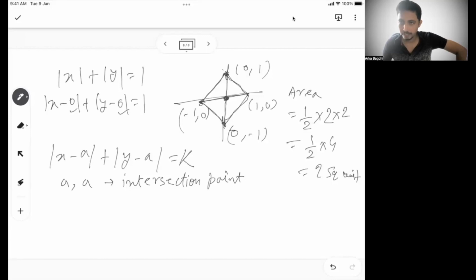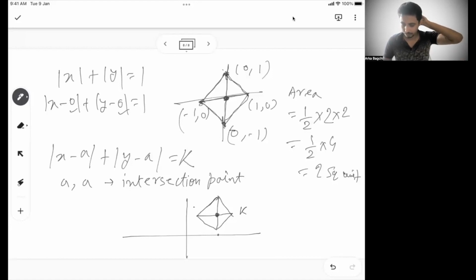In this case, if a is positive, a comma a is going to be my intersection point, and the graph will be like this. This is my intersection point, and this is k. This distance was 1 before, so now this distance will be k, and so this distance will also be k.